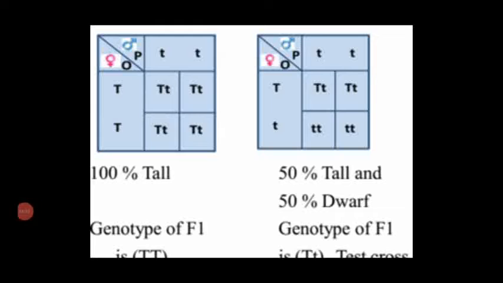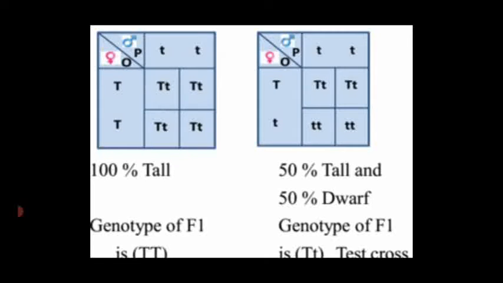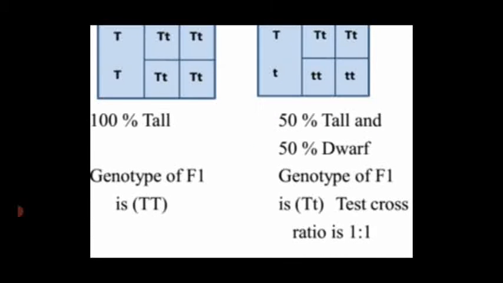Dear students, this is another diagram which is showing the test cross. Here also they have taken the height of a plant, tall and dwarf. First, in the F1 generation, we are getting all tall plants, which are also heterozygous. This unknown heterozygous F1 generation is crossed with what? The recessive homozygous parental plant. We are getting 50% tall and 50% dwarf.